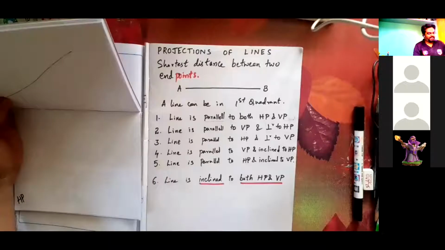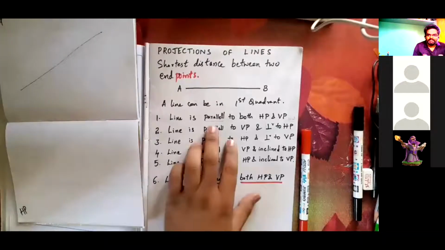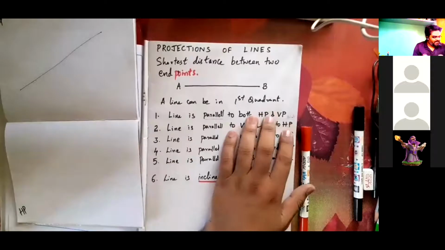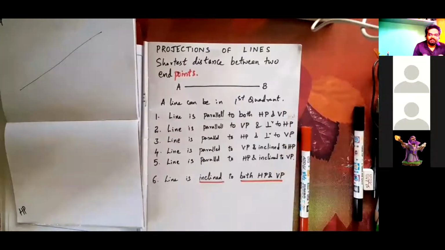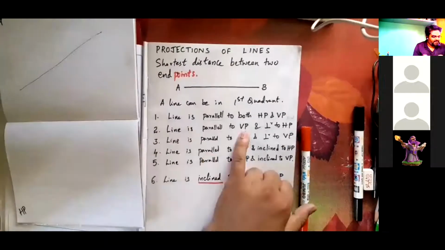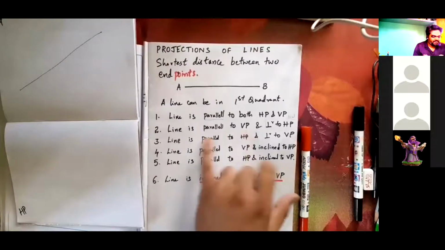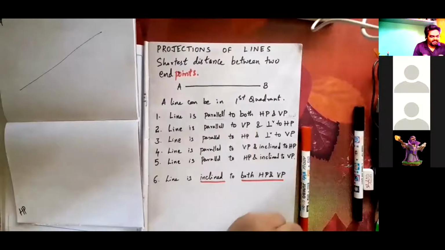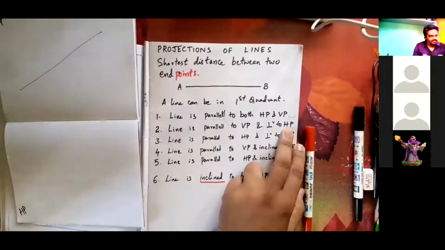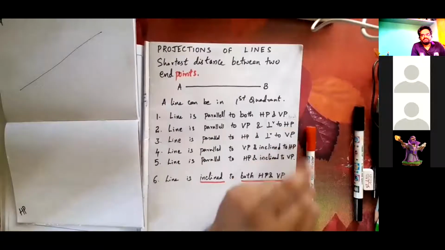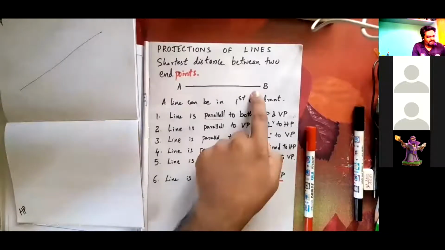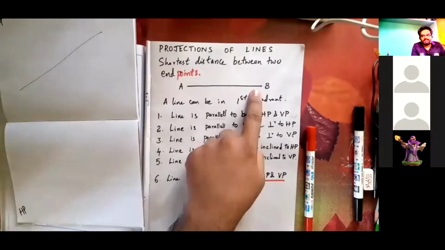If a line is parallel to any plane of projection, that is VP or HP, it will be in its true length. If a line is parallel to the vertical plane, then in the vertical plane, the front view that I see for this line will be in its true length. But if it is perpendicular to the horizontal plane, it is just seen as a point, because a line is just a one-dimensional element. It does not have any thickness.